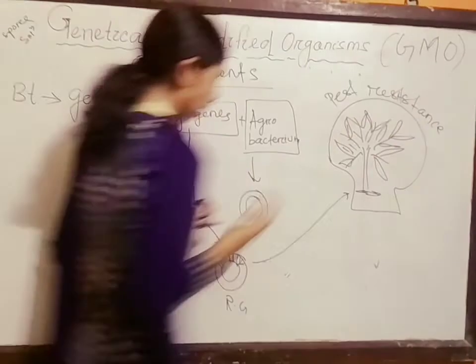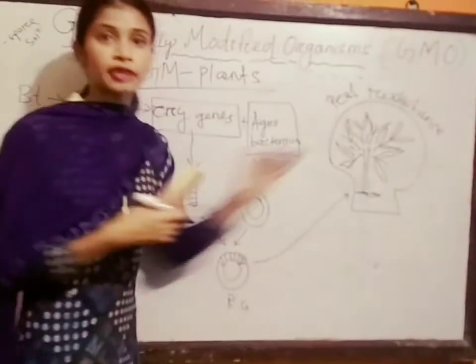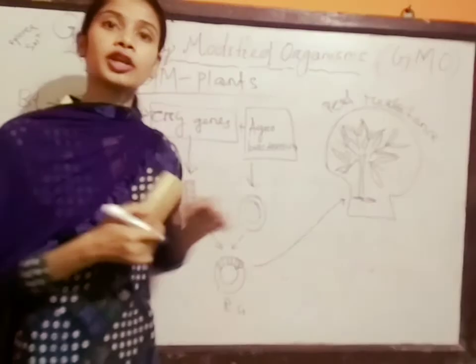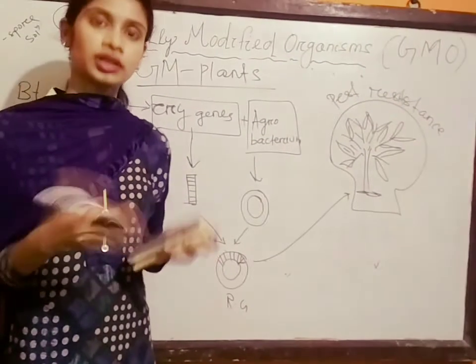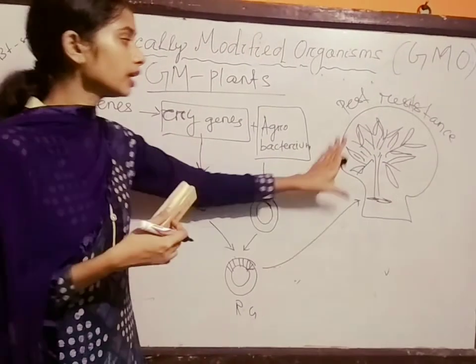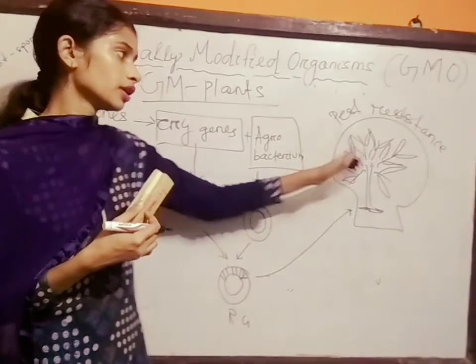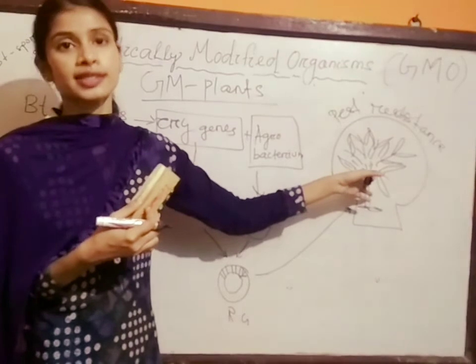That means when the gene is manipulated into the plant, the plant itself produces the protein, the Cry protein. Automatically the Cry protein will be developed inside the plant. When the Cry protein is developed, the plant becomes a pest resistant plant.